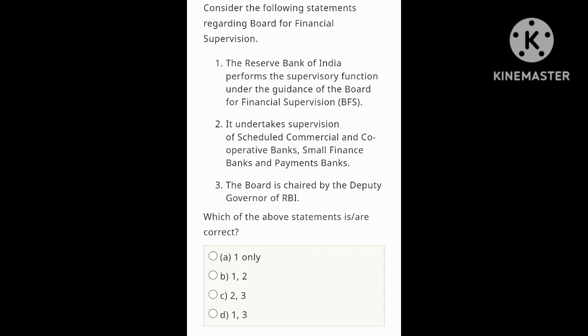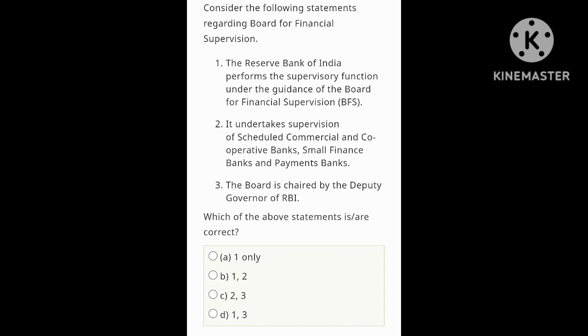Consider the following statements regarding the Board for Financial Supervision. First statement: the Reserve Bank of India performs the supervisory function under the guidance of the Board for Financial Supervision. This one is correct. Second: it undertakes supervision of scheduled commercial and cooperative banks, small finance banks and payment banks. Yes, BFS undertakes the supervision of all these financial systems.